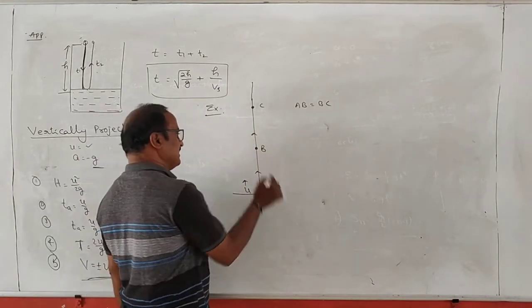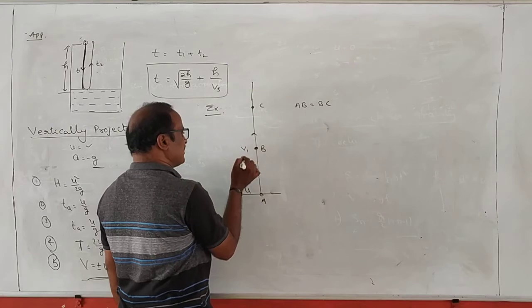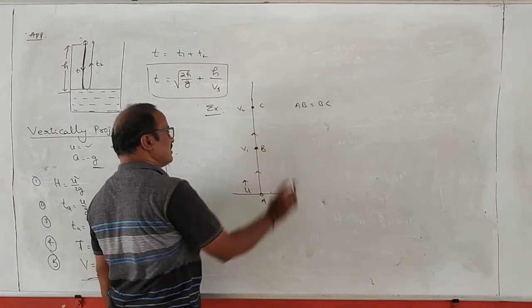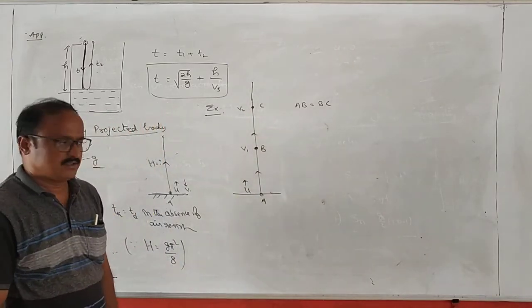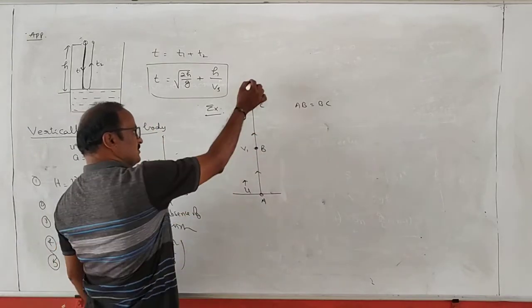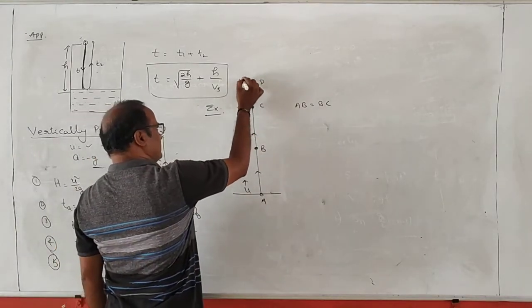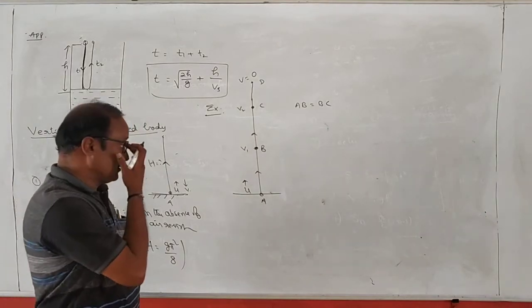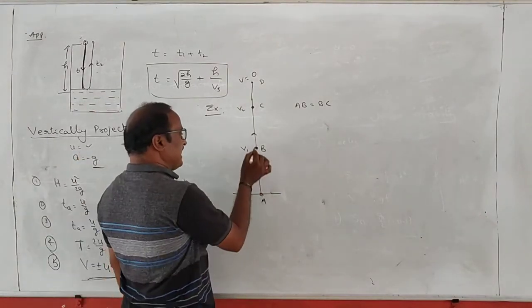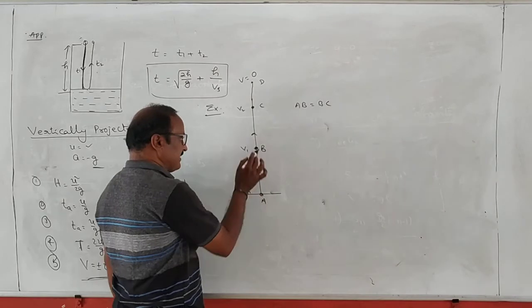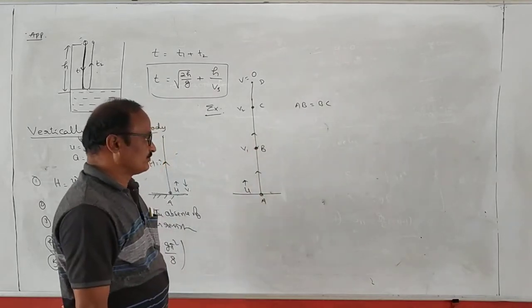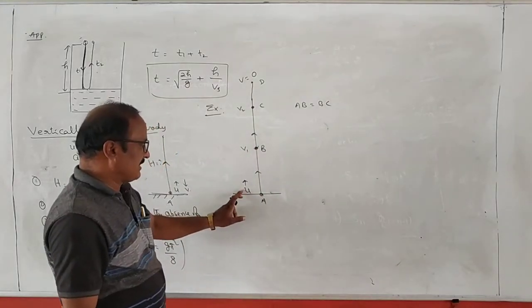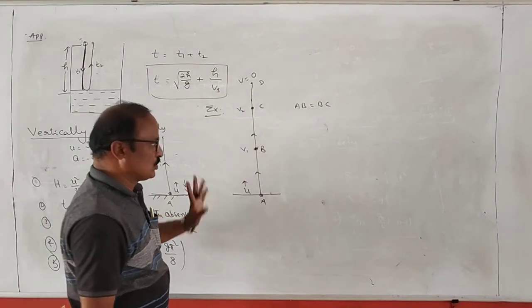How do we take it, tell me? Let the velocity at B be v1 and the velocity at C be v2. From A to B, apply the formula v square minus u square equal to 2as.